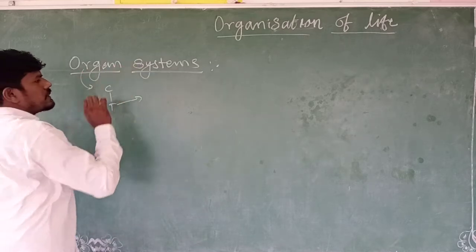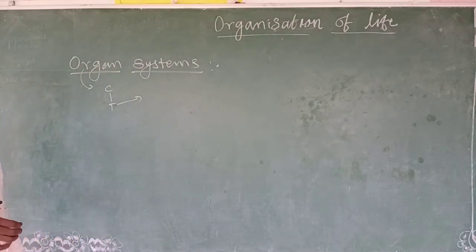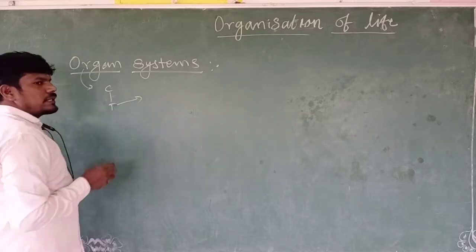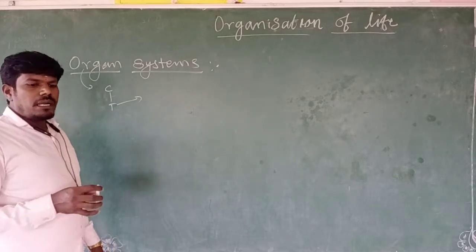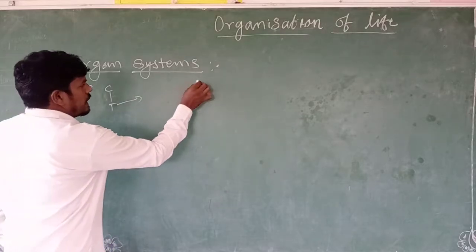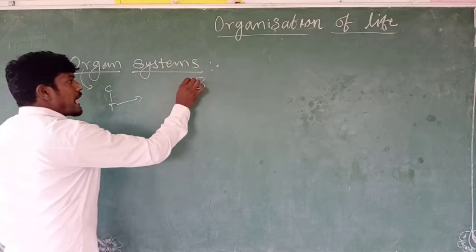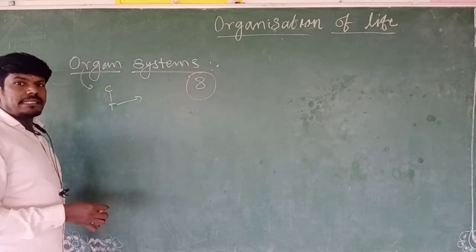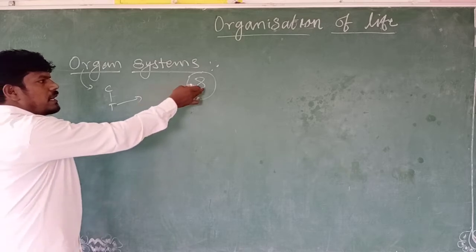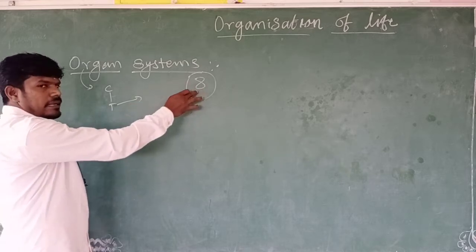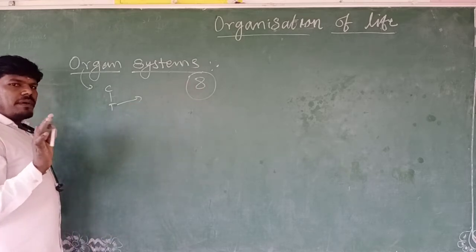So what are the organ systems present in the human body? Already you know there are 11 organ systems in our body, but our textbook gives only 8. These are the major, essential organ systems. How many organ systems are in the human body? The textbook says 8, but our body has 11 organ systems.